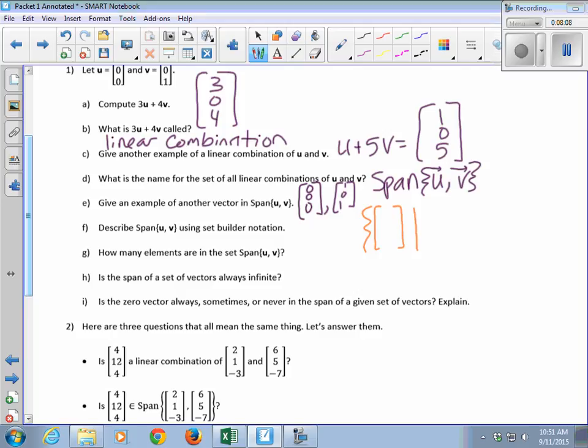They have 0 in the middle, a real number on top and the bottom, but they don't have to be the same, right? So I use A and B, not like A and A. A and B have to be real numbers. Yep, you could use X and Y too, or X and Z. How many elements are in the span? Infinite.